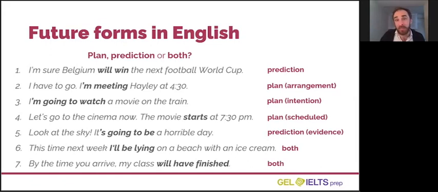This is, again, both. It could be a plan that the class is at a specific time and the person arrives at a specific time, or maybe we are not 100% sure when the person will arrive. So I think when you arrive, my class will have finished. It's a prediction. So we could say this form can be used for predictions or plans.